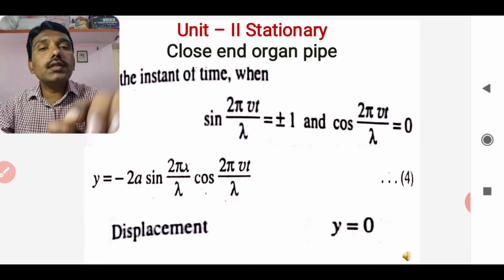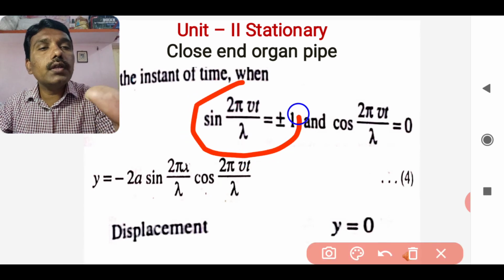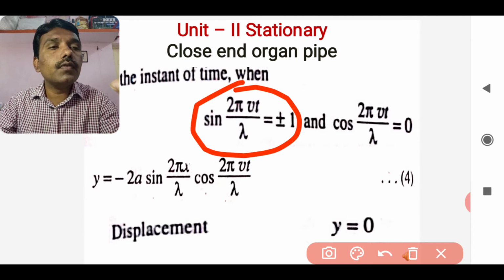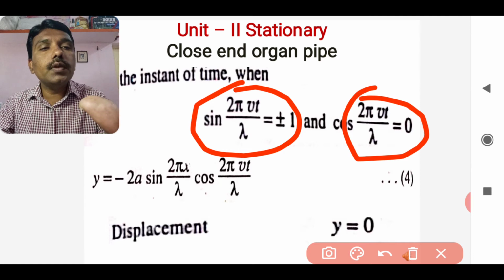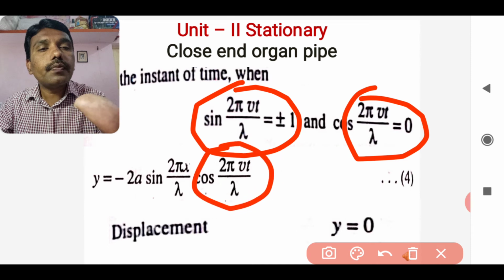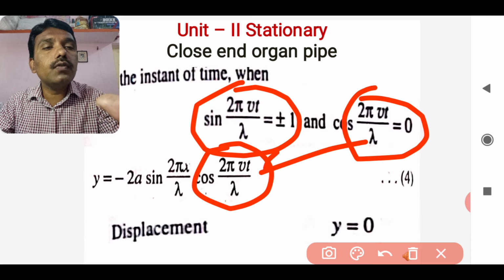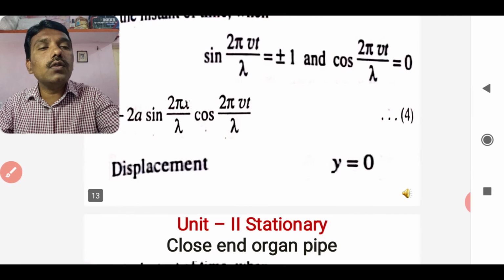Now putting these considerations for the different relations, we put sine of twice pi vt by lambda is equal to plus minus 1, and cos of twice pi vt by lambda is nothing but 0. As far as displacement is concerned, it has the relationship like this. In this twice pi vt by lambda, if this value is going to be 0, 0 into anything will be 0. So that's why the displacement is called 0 at that stage. So y is equal to 0 in that case.